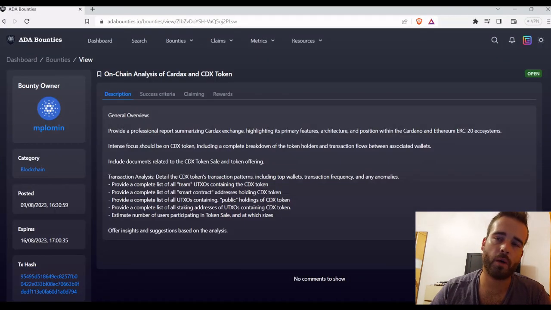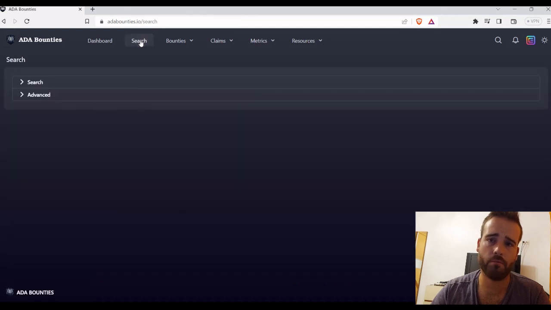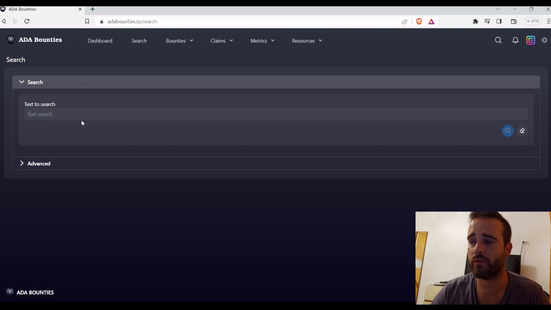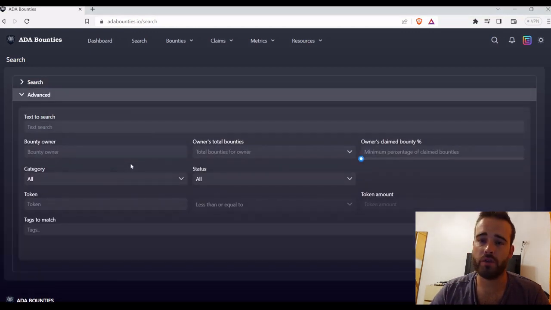If you come here to the top menu and you click on search, you see another feature you have here on ADA Bounties, that you can text search anything you want to find out about inside this app, any bounty, for example. But if that's not enough for you, you can even use the advanced searching mechanism. Here you can search considering all the different variables.